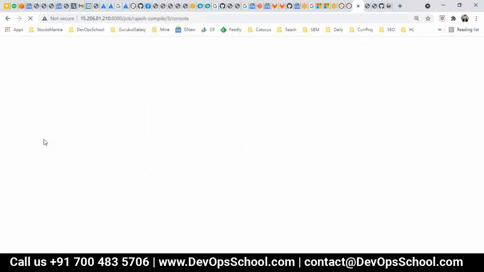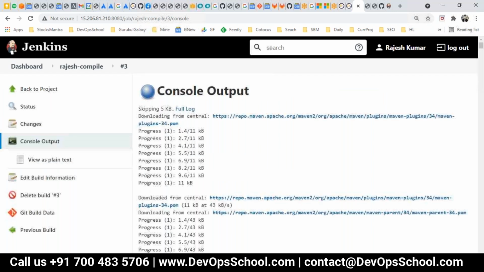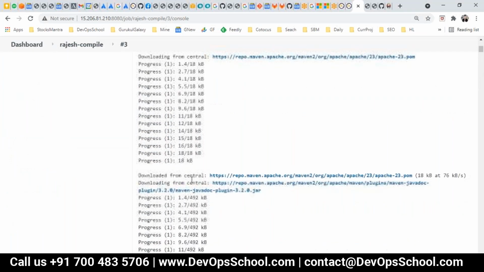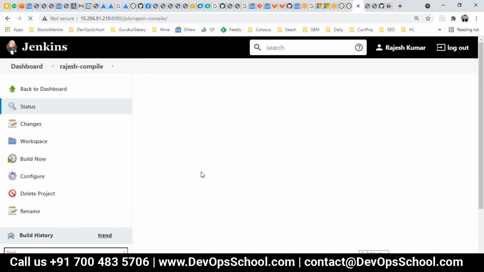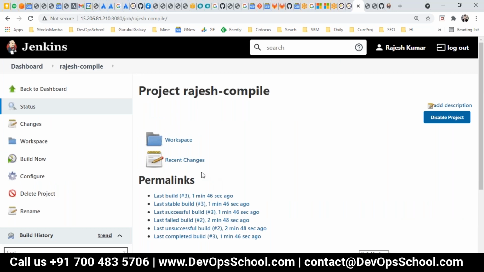I click on the console output, and you see here this is a log, and the build got passed. Wonderful, I did set up my job successfully. So guys, this is the way you set up your job. A lot of things if you want to automate, you can automate. So this has so many features.